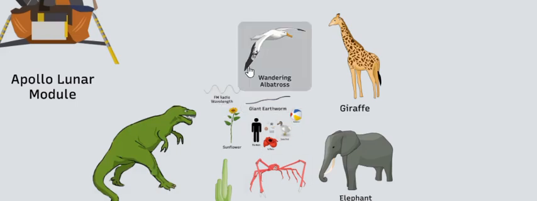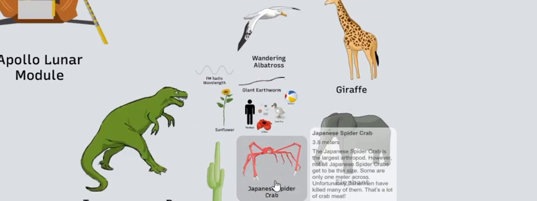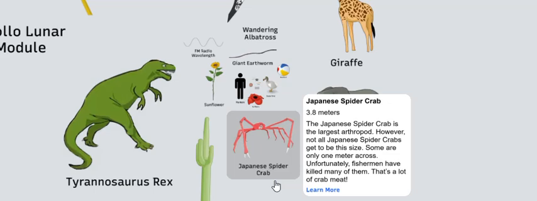Alright, we have covered... Japanese spider crab, 3.8 meters. The Japanese spider crab is the largest arthropod. However, not all Japanese spider crabs get to be this size. Some are only 1 meter across. Unfortunately, fishermen have killed many of them. That's a lot of crab meat.